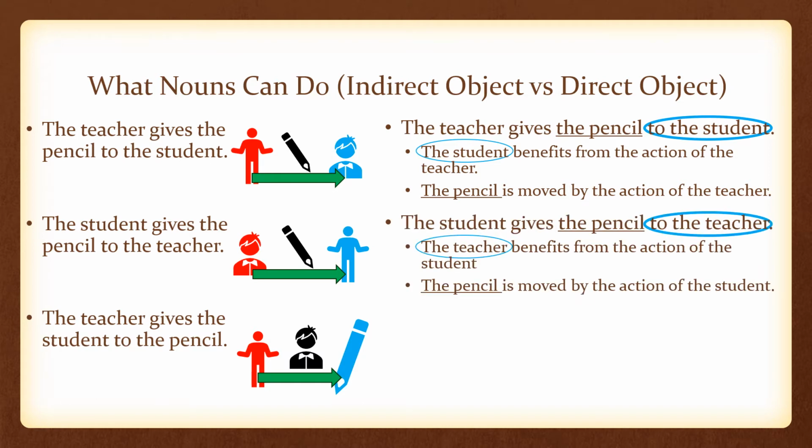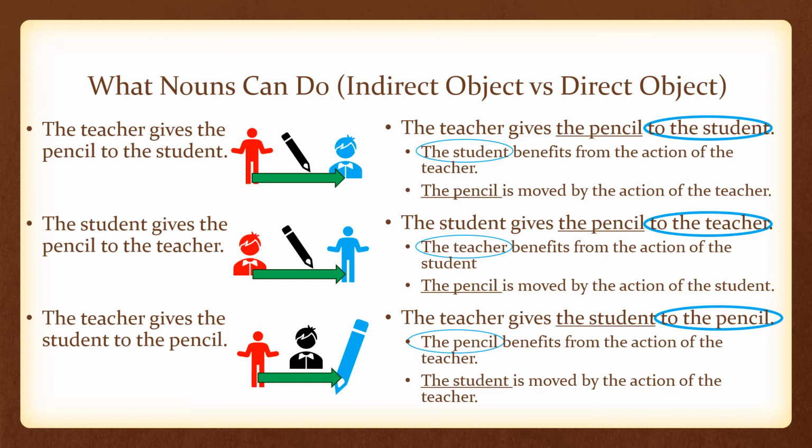In the second sentence, the student gives the pencil to the teacher. The teacher benefits from the action of the student because the pencil moves from the student to the teacher. The teacher now has a pencil, so that's a benefit. The pencil is moved from the student to the teacher. Since the pencil is the thing being moved, the pencil is the direct object.